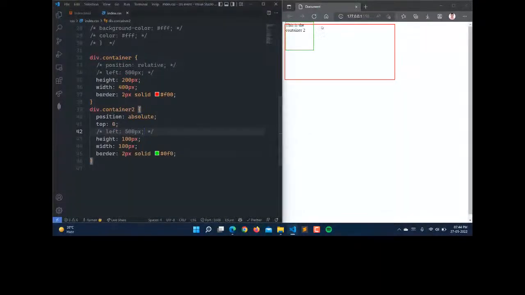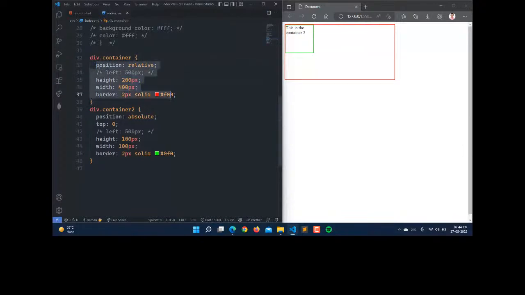So here you can see that it is outside the element. So when I apply the position relative here, now you can see that it is inside the element. This is because the position absolute is with respect to its parent container, because the parent container is having a position relative. So this is the position concept here.